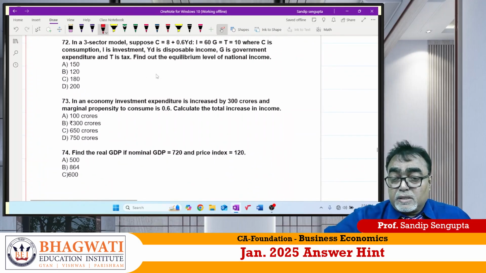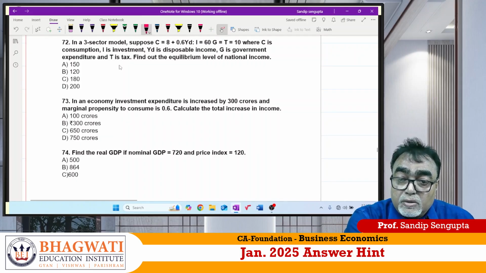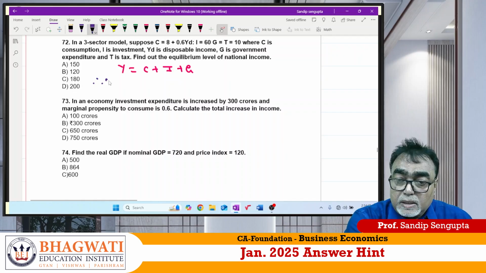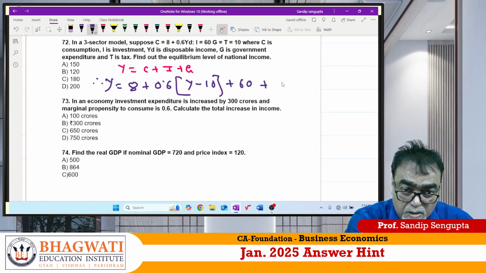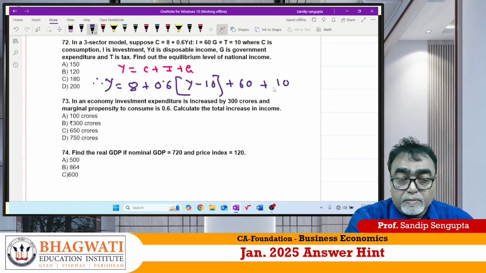72. Very good question. To find out income, first let me write down equation. Y is equal to C plus I plus G. C they have given 8 plus 0.6 YD, disposable income. That is Y minus tax, plus I is 60, plus G is 10.